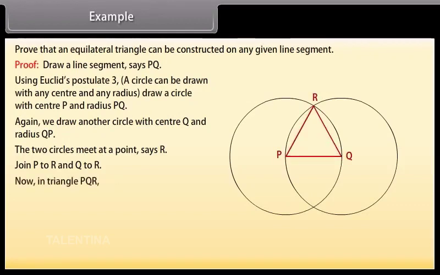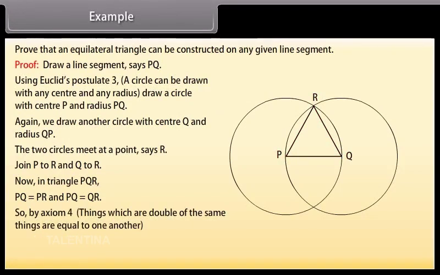Now in triangle PQR, PQ is equal to PR and PQ is equal to QR. So, by axiom 1, things which are equal to the same thing are equal to one another, we get PQ, QR, and PR all equal. Hence, triangle PQR is an equilateral triangle.